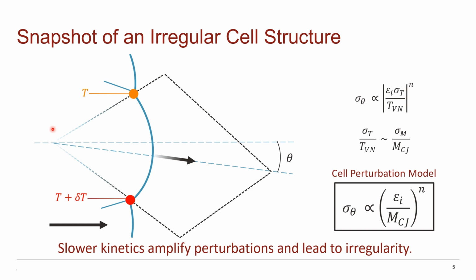This expression using a singular quantity for regularity makes sense for a couple of reasons. The first is that it now captures the effective heat release through the CJ Mach number, equivalently through the temperature at the von Neumann state, while also capturing how quickly that heat is released through kinetics.